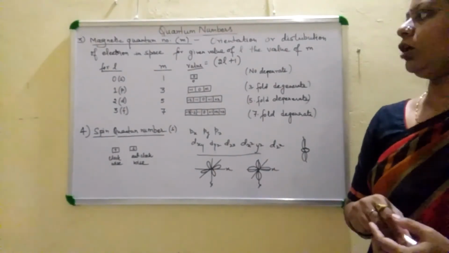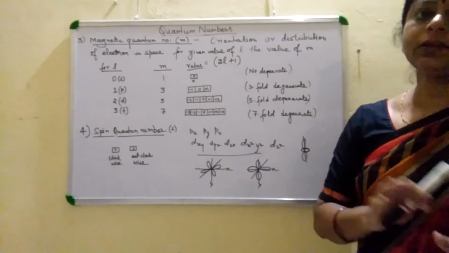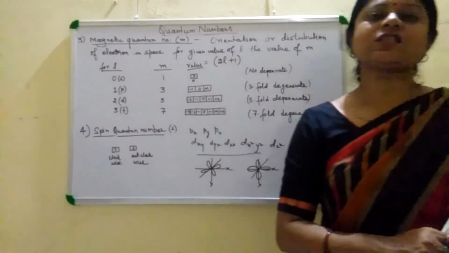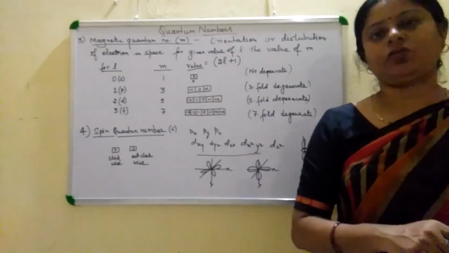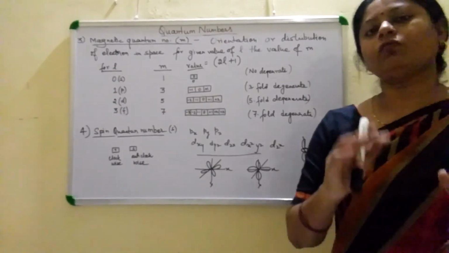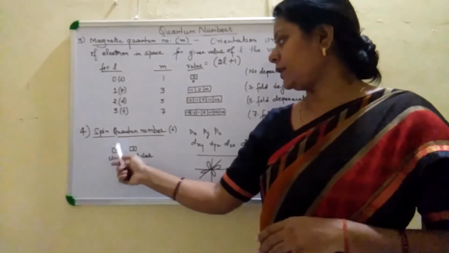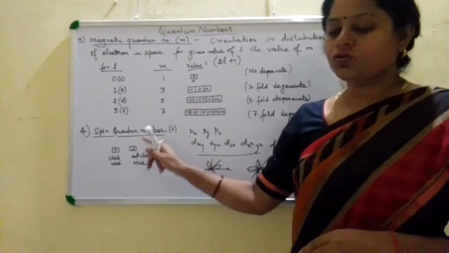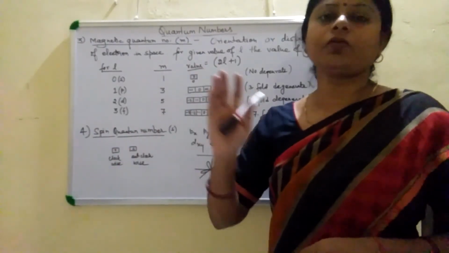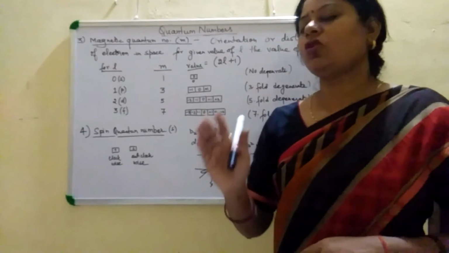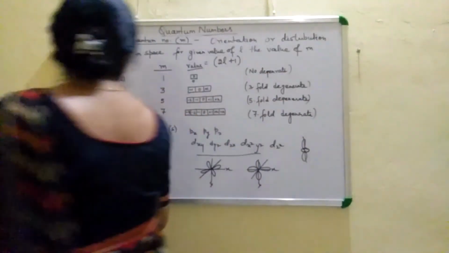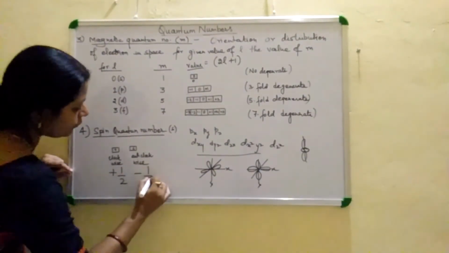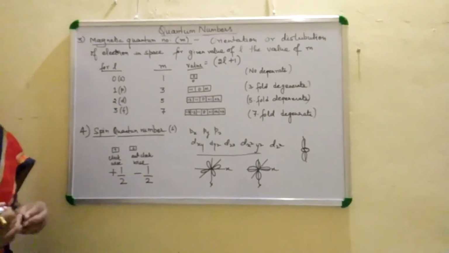Now the last quantum number is the spin quantum number, which also comes from the Schrodinger wave equation. This last quantum number explains the spin of the electron in the orbitals. If the movement is clockwise, we can represent it with an upward arrow, and if anti-clockwise, with a downward arrow. So the direction of the arrow shows whether the electron rotation is clockwise or anti-clockwise. For clockwise spinning, we represent it as plus half, and for anti-clockwise spinning, minus half.